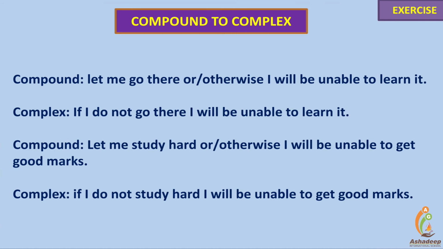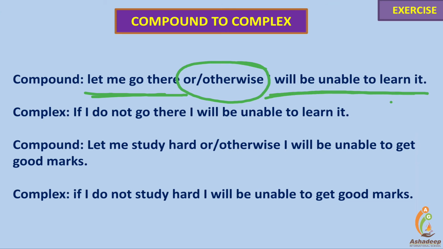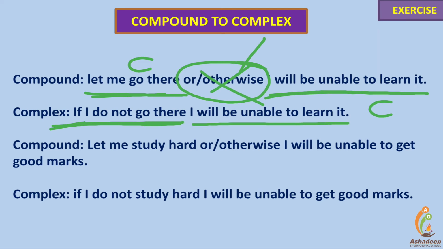Let me go there, or otherwise I'll be unable to learn it. "Or" is a coordinating conjunction. This will be removed and replaced by a subordinating conjunction, "if", expressing a condition. If I do not go there, I'll be unable to learn it. This is a conditional sentence.